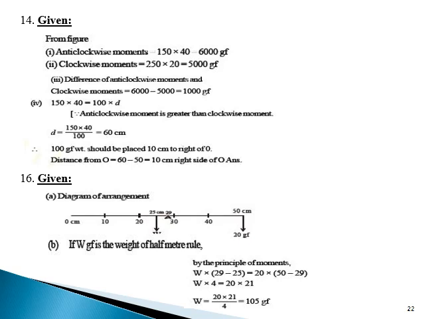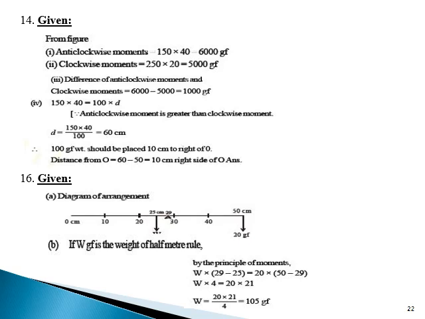We'll discuss the 16th one. A uniform half meter rule can be balanced at the 29 centimeter mark when a mass of 20 gram is hung from its one end. Draw a diagram of the arrangement. Find the mass of the half meter rule.